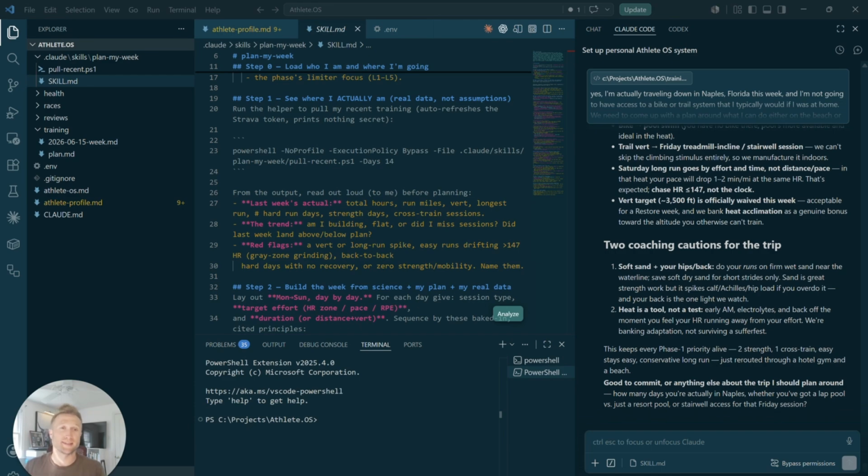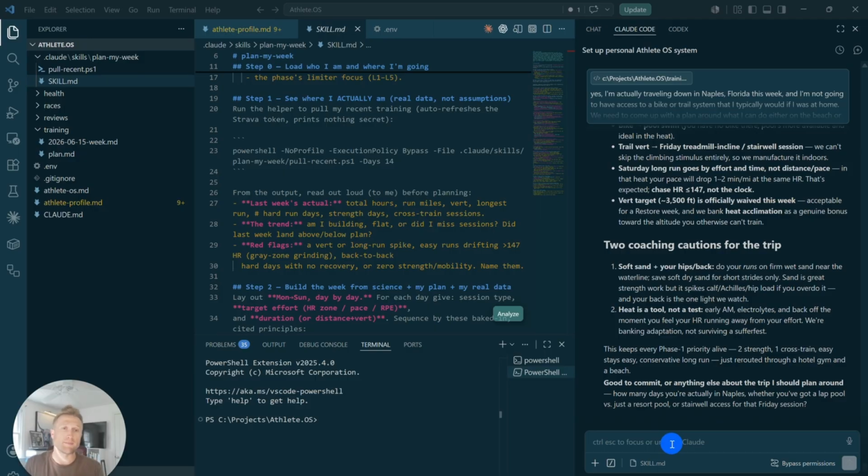Yesterday, we built the plan skill, which allowed us to create a plan for the week ahead. Today, we're going to build the other half of that coach, and we're going to look at the previous week to see is there anything we need to change moving forward. As always, we begin in our Athlete OS. We can continue in the same chat that we had from day 2 and just build off of that.